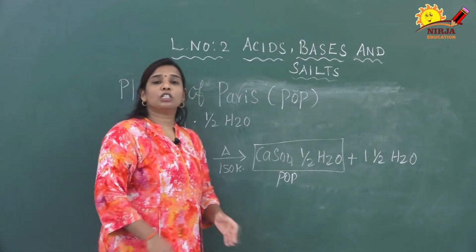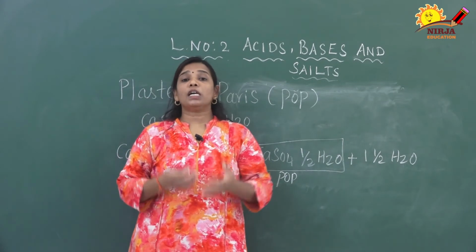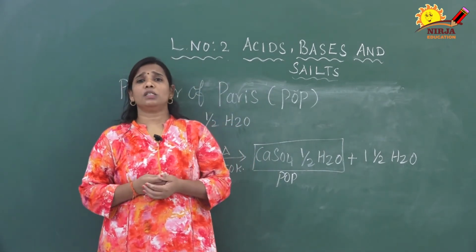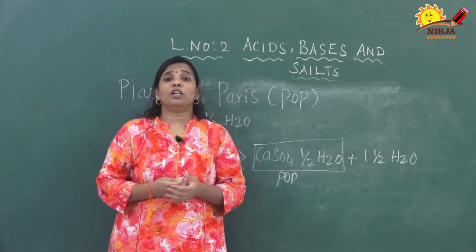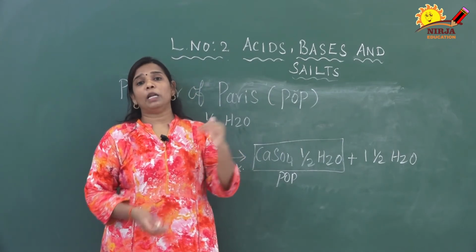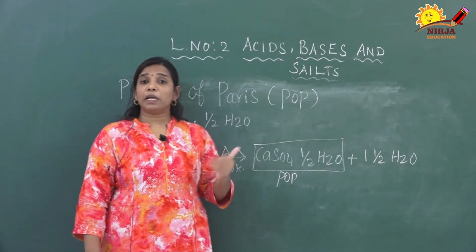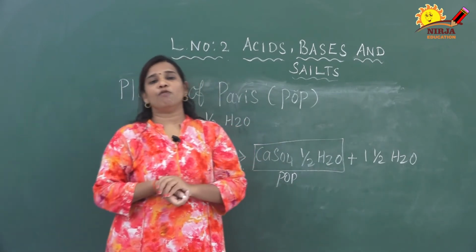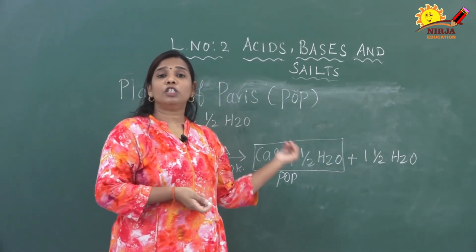Next we are going to discuss the uses of POP. It helps in making toys. If you see Ganesh Chaturthi and all, in the making of idols, the white color idol is made with the help of this POP. At the same time, it helps to design the ceiling. False ceilings can be decorated with the help of POP.